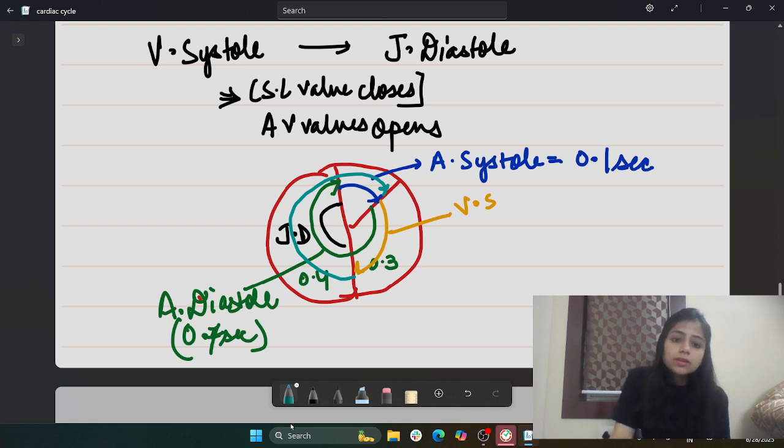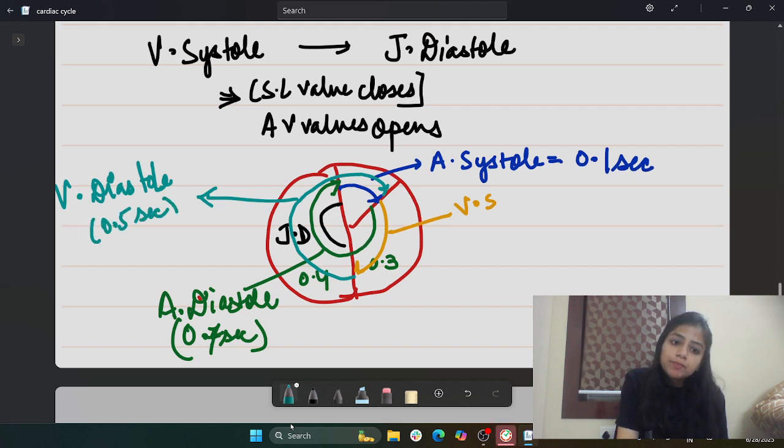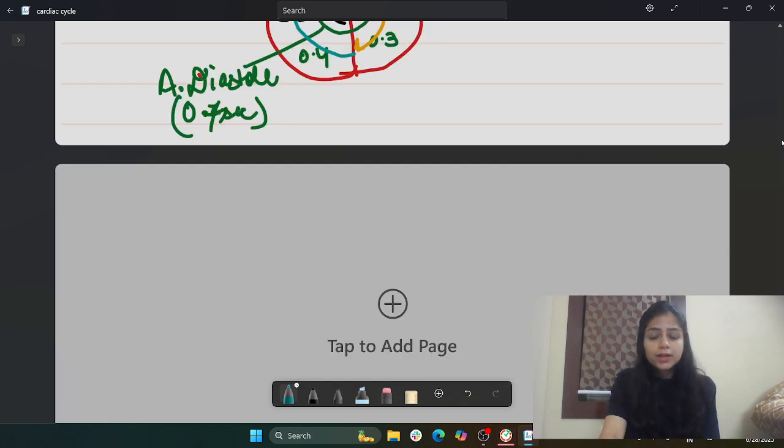this is my ventricular diastole, in joint diastole, all the chambers will be in the relaxed state, whereas in case of the atrial systole, we need to have the relaxed ventricle so that the blood can come from the atria into the ventricle. That is why the 0.5 seconds will take place, right? I hope you got to know, everyone, the overall concept of the cardiac cycle.